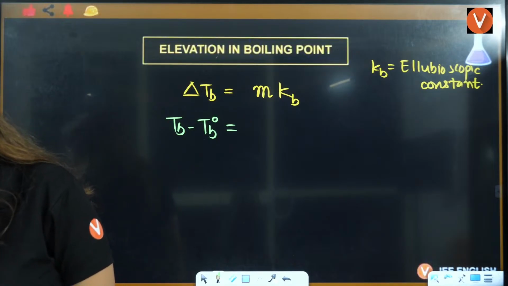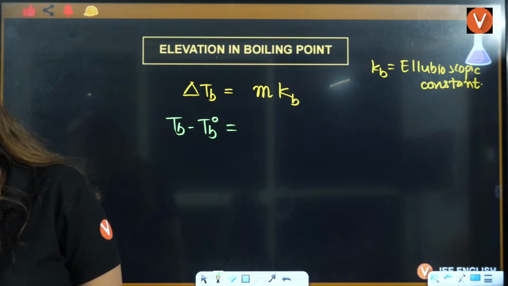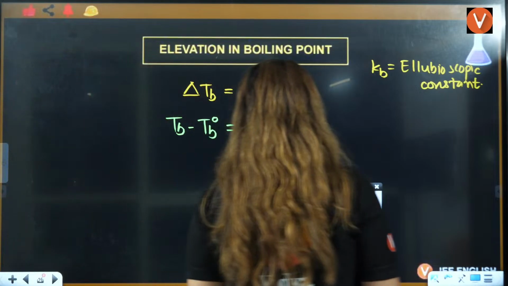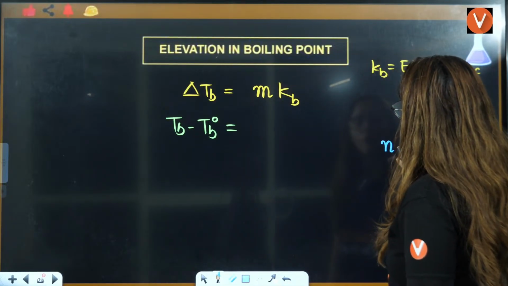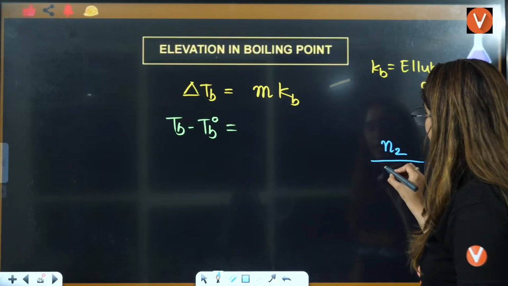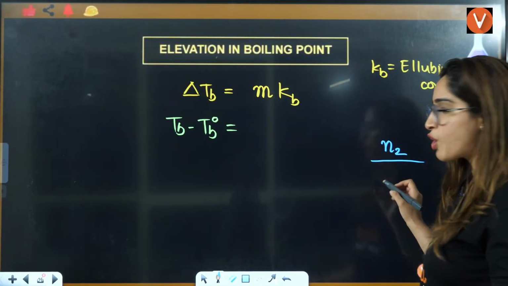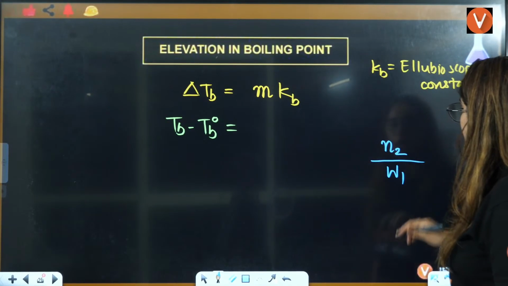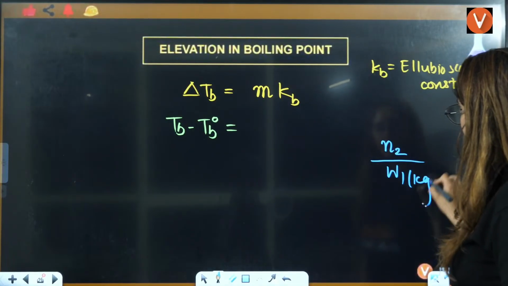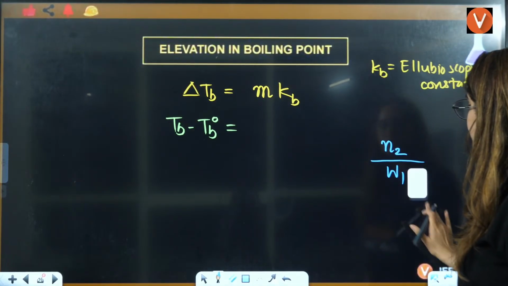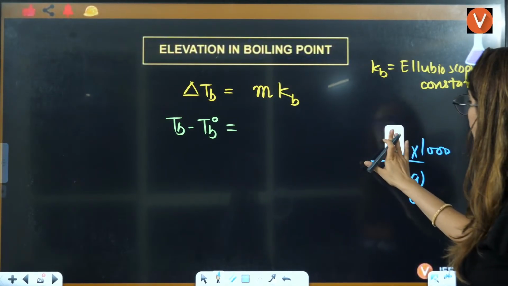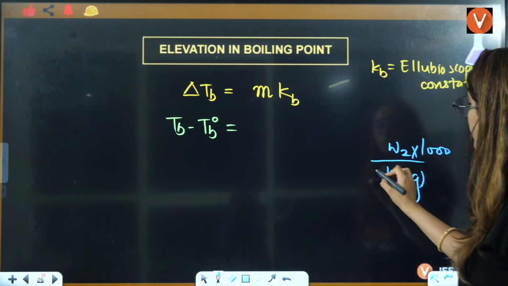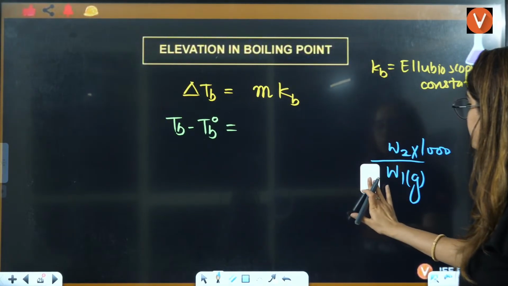Ma'am, it is solute present in 1 kg of solvent, number of moles of solute by mass of solvent. Awesome. So here it is, molality is number of moles divided by mass of solvent, that is W1, and this should be in kilogram. If this is in grams, this will be multiplied by 1000. And what is N2? That will be W2 divided by M2.